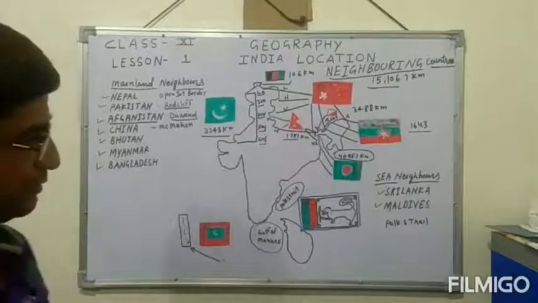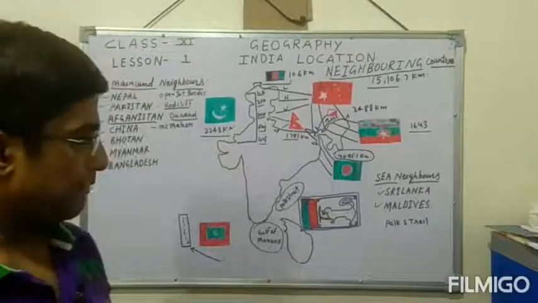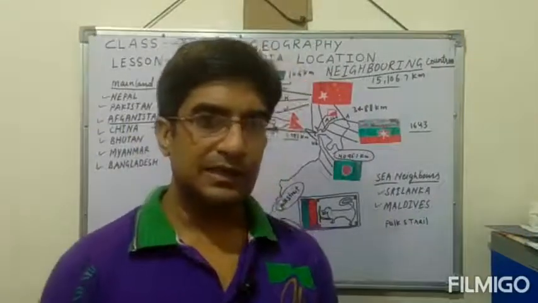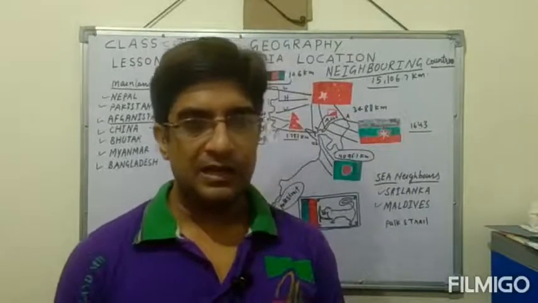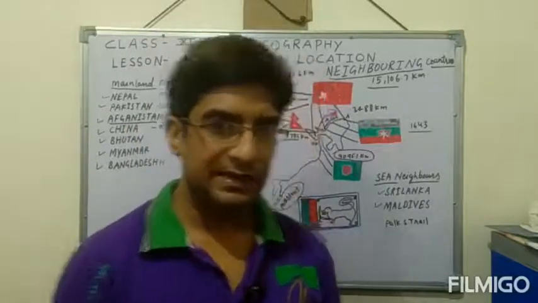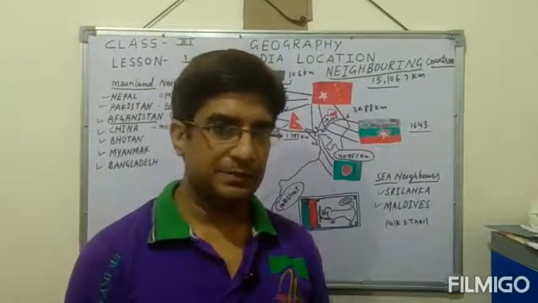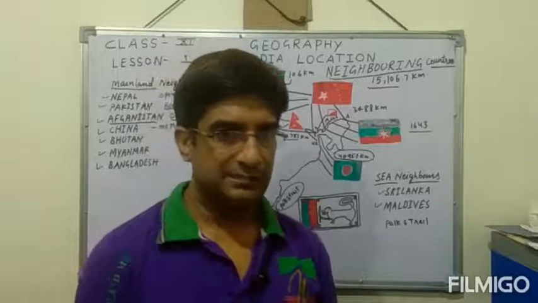If we discuss the sea neighboring countries, these are Sri Lanka and Maldives. With Sri Lanka we have good relations, but from the 1980s to the 1990s we did not have very good relations due to LTTE terrorism, and at that time India also interfered in the internal matters of Sri Lanka, so India had to sacrifice many things.